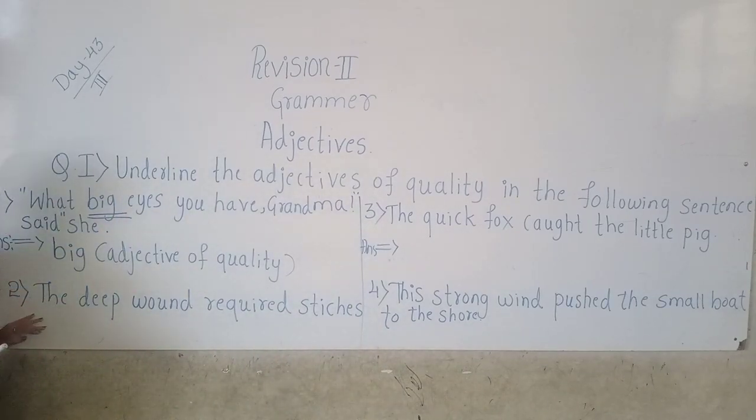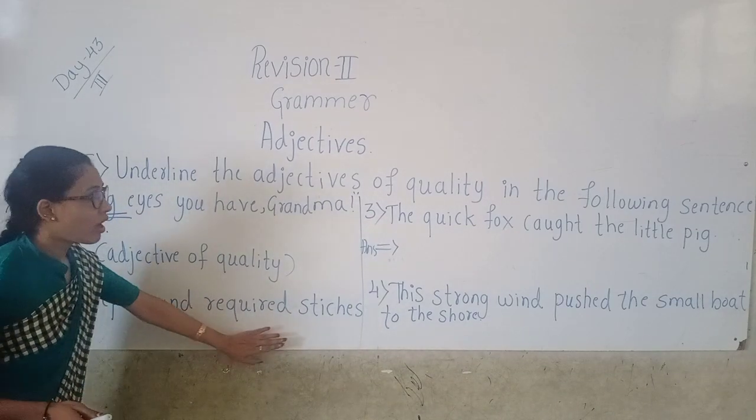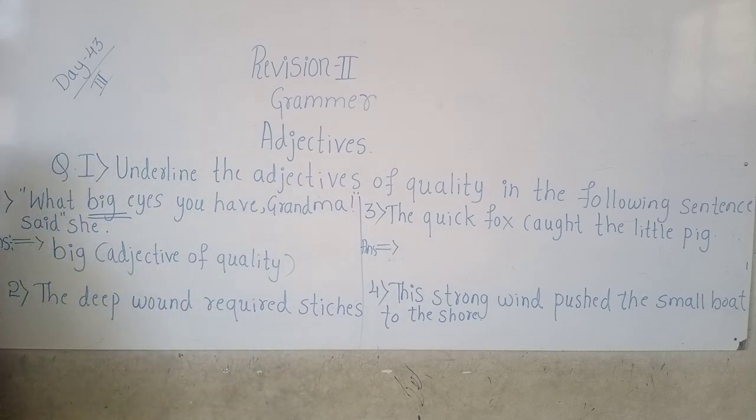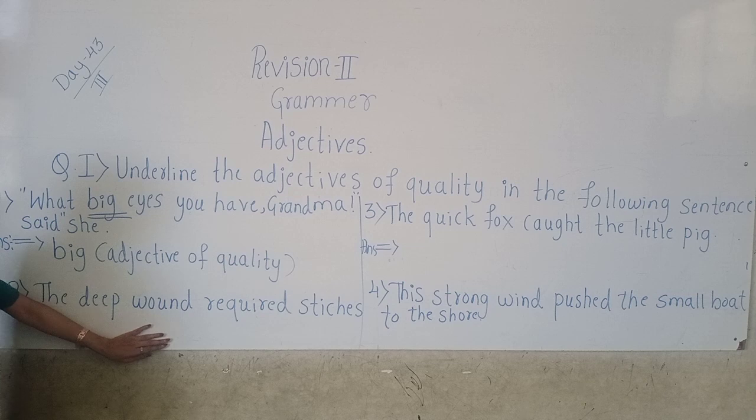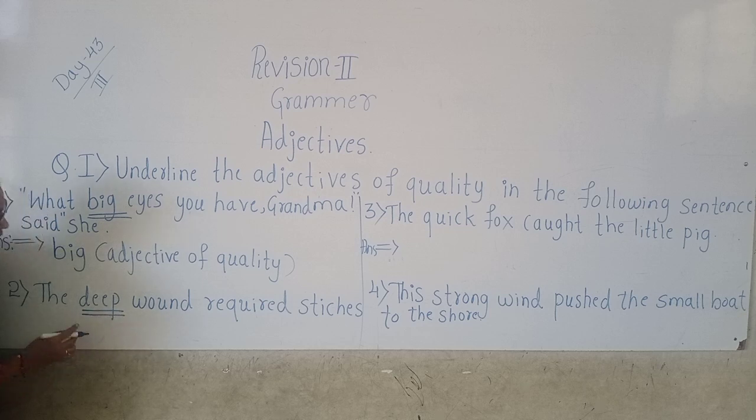See the second one, the deep wound required stitches. Okay, so which is the adjective here? Yes, deep. Deep is the adjective. So that describes the wound. That describes the nature, the kind of wound. How is it? It is deep. So which is the adjective of quality here? Deep.